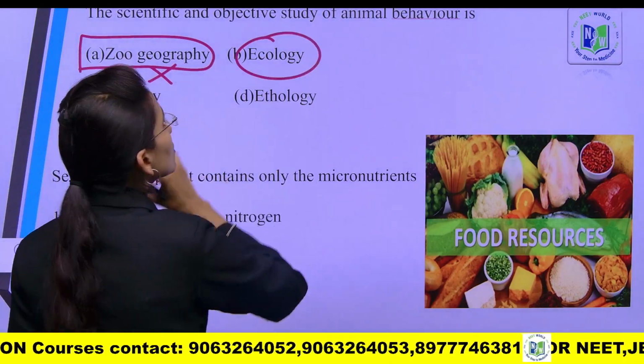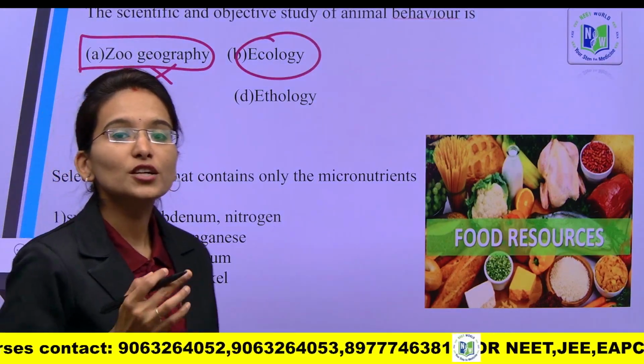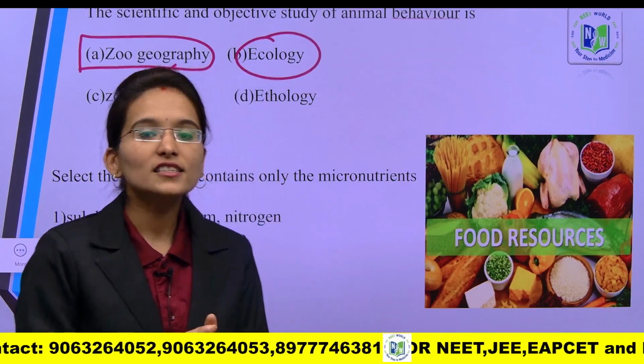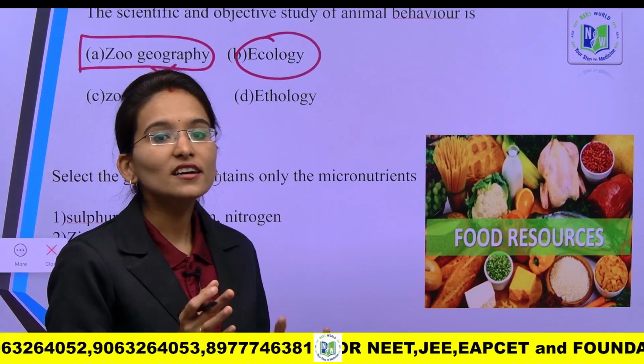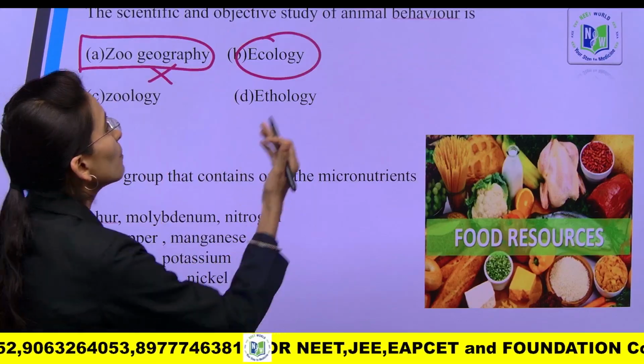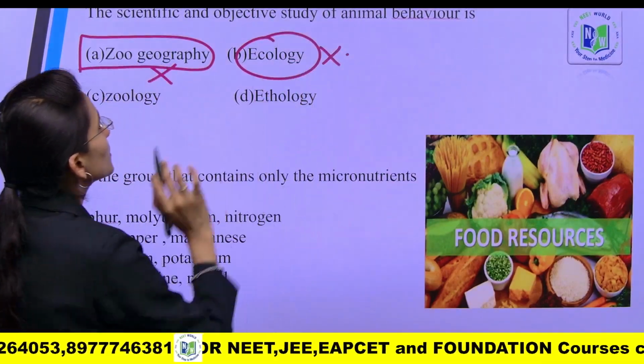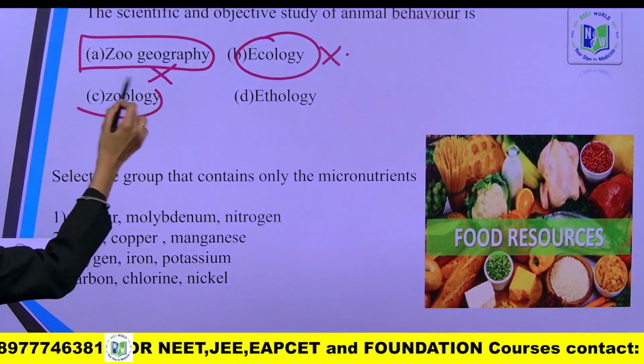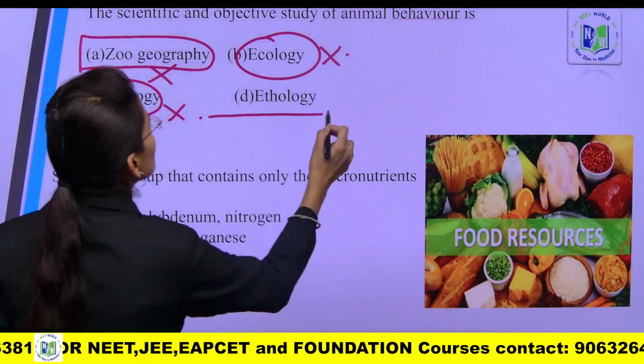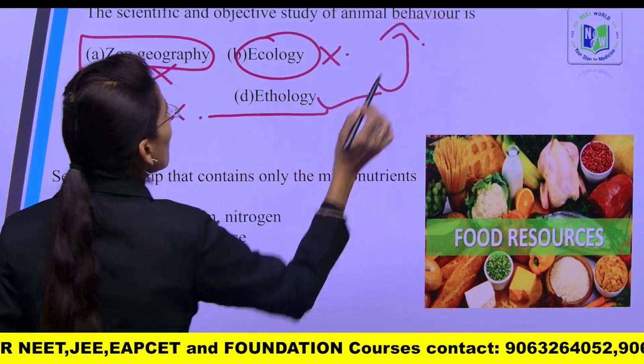Ecology is also a branch of biology which deals with the study of organisms in relation to their surroundings and environment. So, this is not the behavior of animals, this will be the wrong option. Next, zoology is the study of animals, and ethology is the study of animal behavior.